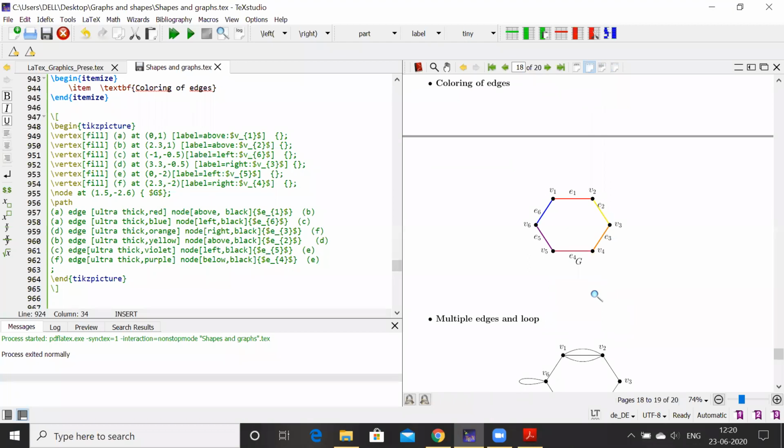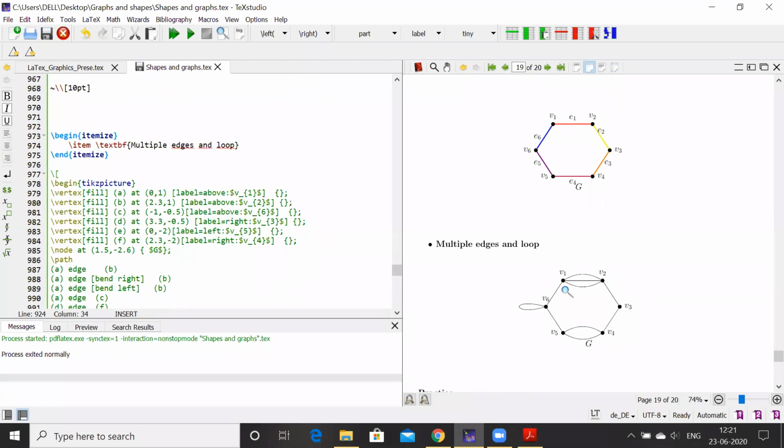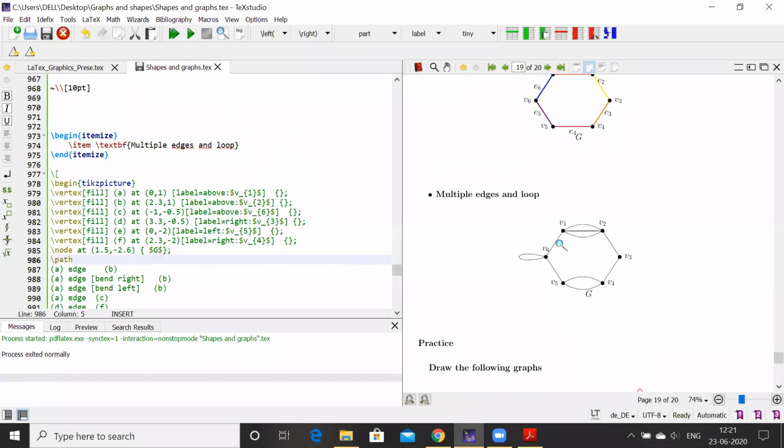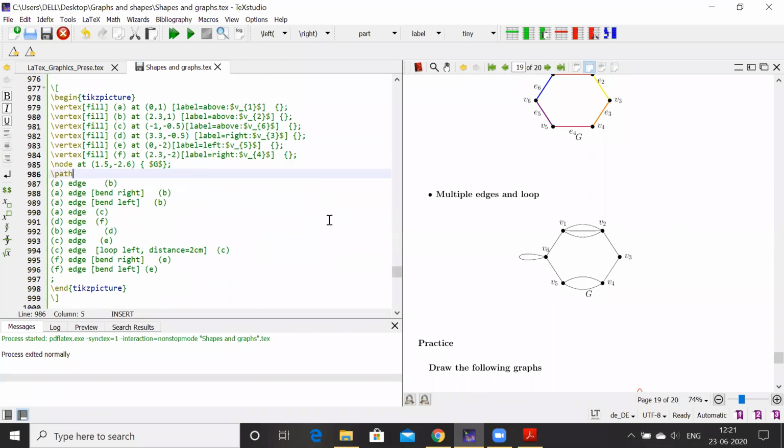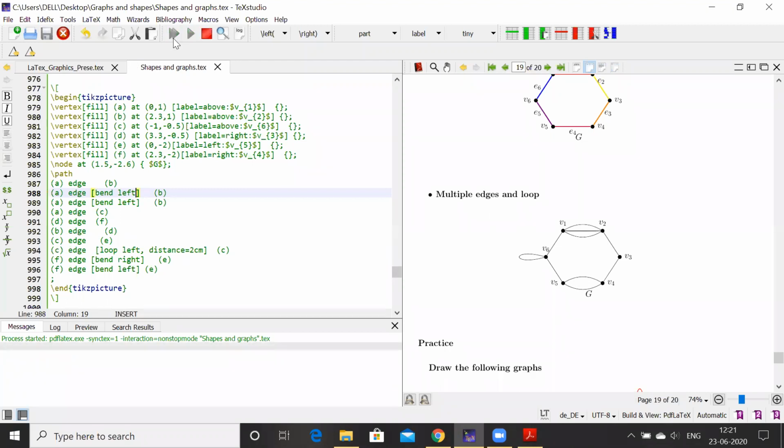Then multiple edges and loops. So multiple edges we can give. You see how one can give multiple edges and loops in a graph. For multiple edges, again, after defining the positions and all, after joining this, we need to give, see here, this edge, V1 to V2, A to B, bend right. Only between the edges, you write here bend right or bend left, accordingly it will work. I'll just change this, I'll write here bend left, and see what kind of graph we are getting.